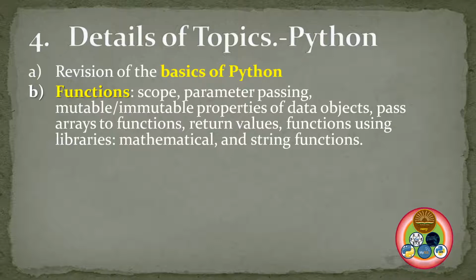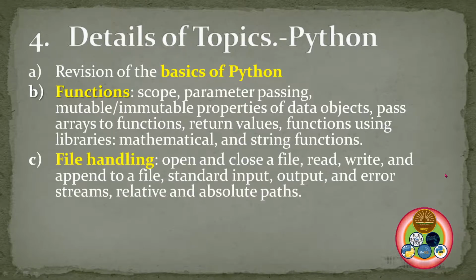Okay, so right now you might not be aware of various terminologies, but at least you are aware of what a parameter is. We'll see how a parameter can be passed, what the immutable and mutable properties are, how we can pass an array to a function, and what kind of values it can return. After that we'll see two very important mathematical libraries. We'll also go over the string functions.